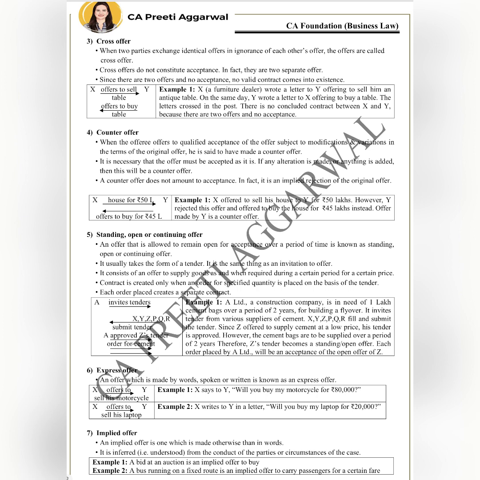A bus is running on a fixed route. Now that bus which is running on a fixed route is an offer. We board the bus, that is acceptance. We are using the services of the bus, we need to pay for it. So it's an implied contract. So implied offer is an offer which is made otherwise than in words. So these are the various kinds of offer.